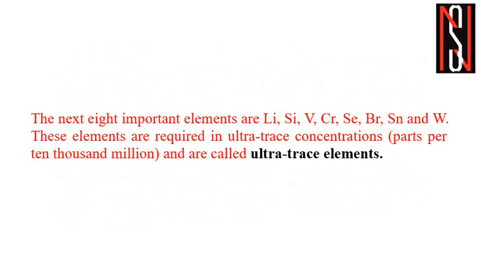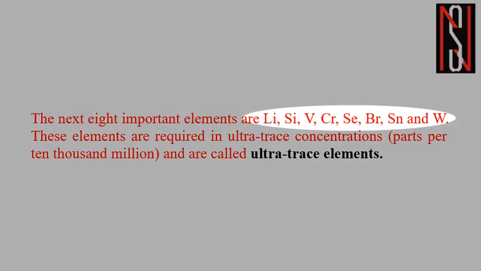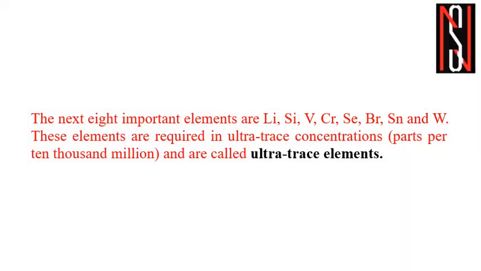Finally, we will look into the ultra trace elements. So which are basically the ultra trace elements? The next 8 important elements are lithium, silicon, vanadium, chromium, selenium, bromine, tin and tungsten. These elements are required in ultra trace concentrations, that is parts per 10,000 million, and they are called ultra trace elements because they are required in ultra trace concentrations in our living body or in the living organism.